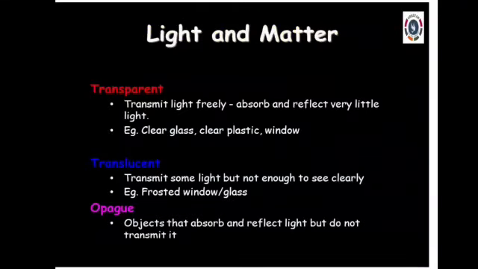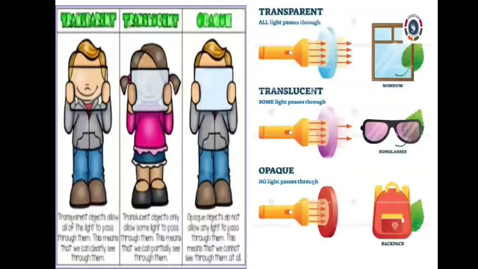And the second level of classification is that matter is further categorized into transparent, translucent and opaque. What are transparent, translucent and opaque objects?